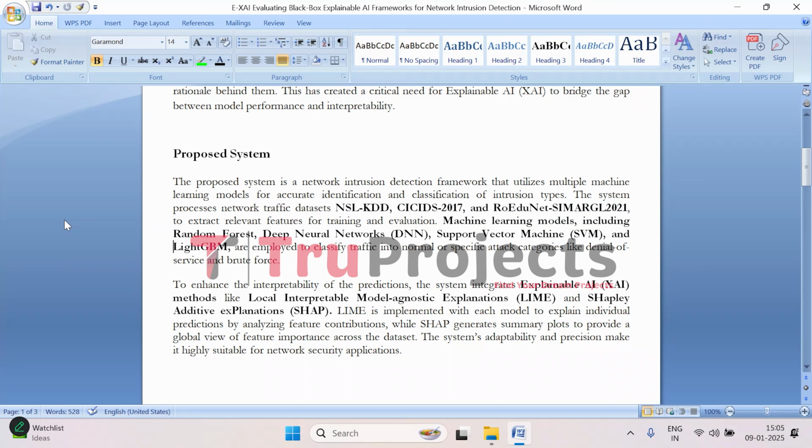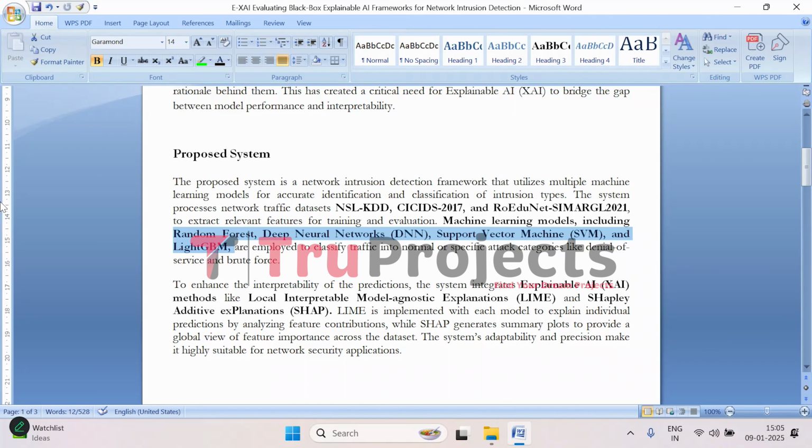To make these decisions, that is, to detect the intrusions, we are incorporating multiple machine learning algorithms: random forest, deep neural network, support vector machine, and LightGBM, which are more advanced tools. Each of these models works on the data, processes it, and helps to identify whether the traffic is normal or if something malicious is going on.